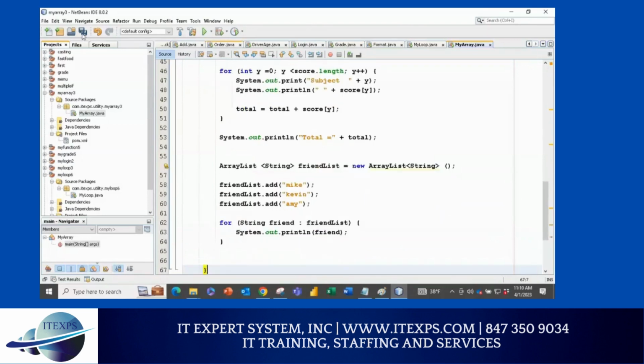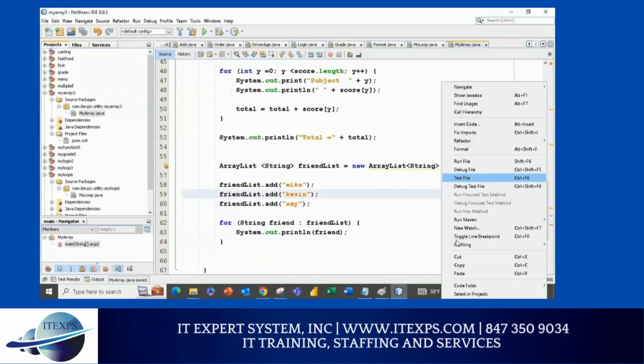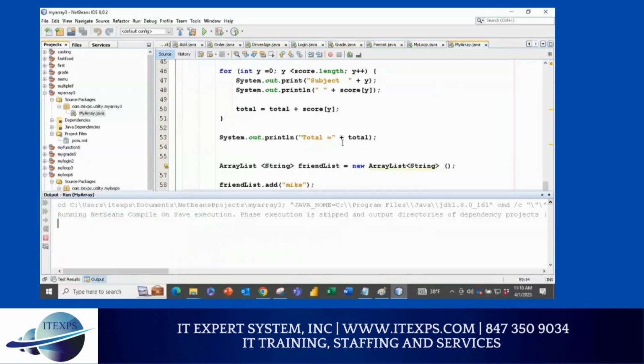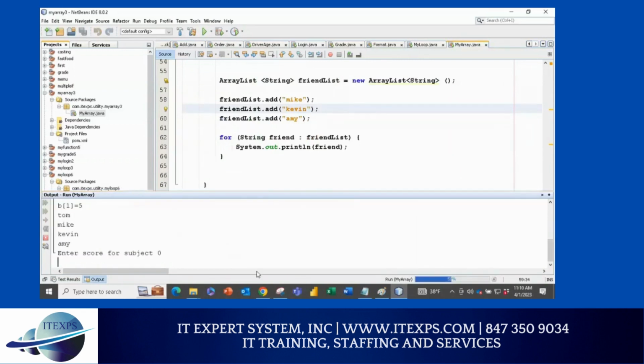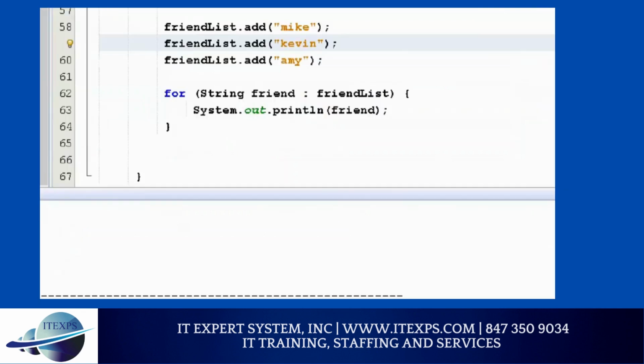Save it, run it, check it out. My score prompt is there, right? Sorry for that. I have to enter the score in order to go further. I should have commented it out, but you got the idea. I keep using the same program, so it is asking for the score, but you got the idea.